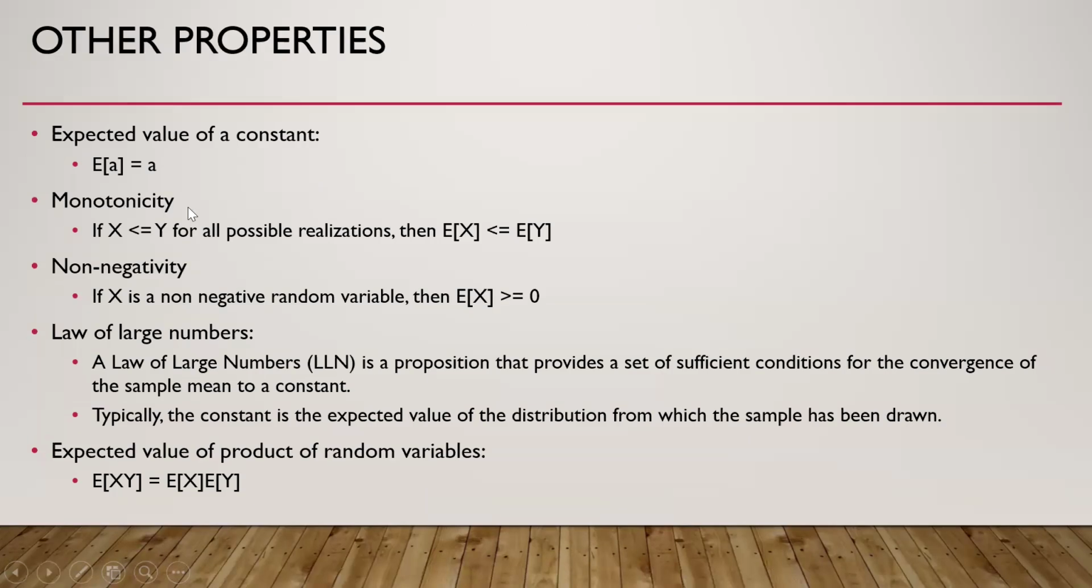Then this is monotonicity. If x is always less than y, then the expected value of x is always less than that of y. Non-negativity: if x is a non-negative random variable, then the expected value is also non-negative. Then we have the law of large numbers, which we have seen in my previous presentation on the discrete probability density functions. Then the expected value of the product of two random variables is the product of the two expected values.